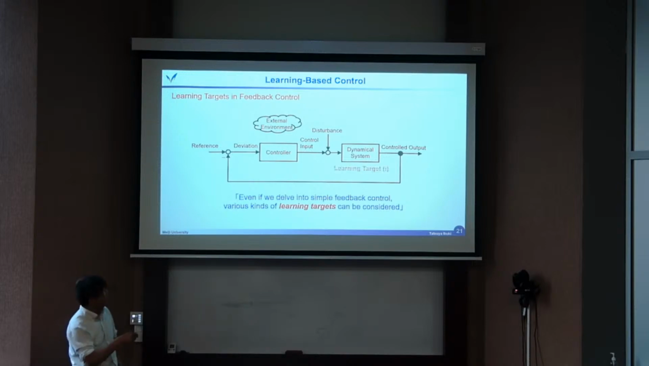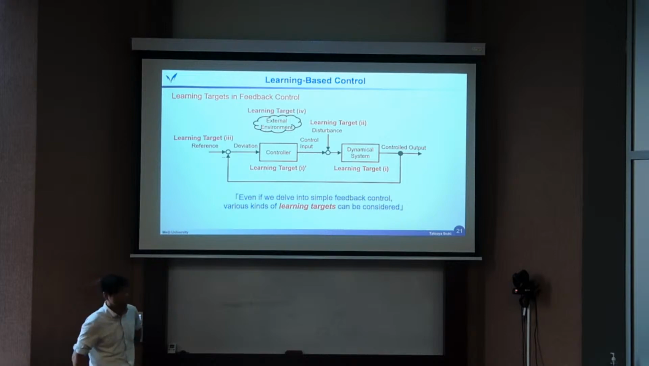For example, let's see case by case. For example, the learning target is the dynamical system. The learning target is a controller. The learning target is a disturbance. Even the reference can be the learning target. And also the external environment is a learning target. We now just show some showcases of these learning targets.